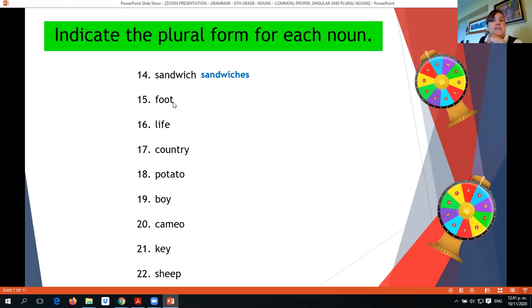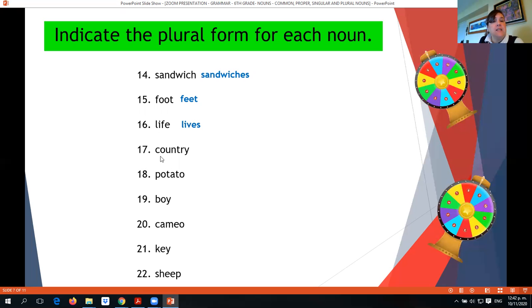Foot, in this case, is a noun that is an irregular noun that changes the spelling for the plural form. So the plural of foot is feet. In the case of life, remember the rule for the words that end with an F, okay? We change the F for a V and we add ES, so we have lives.